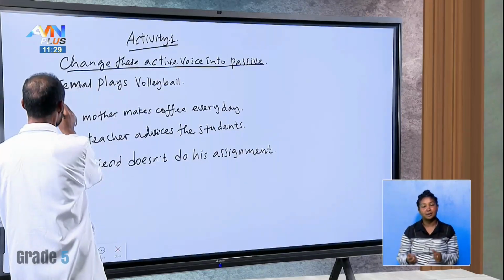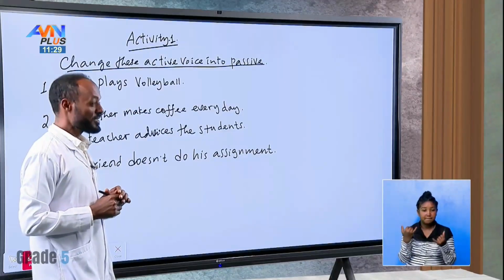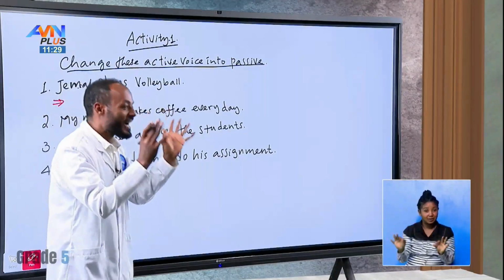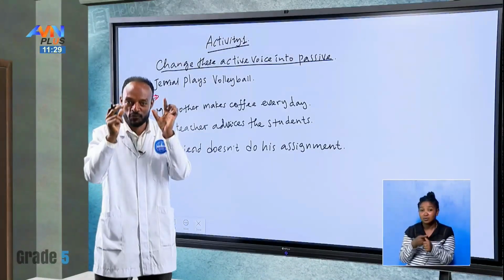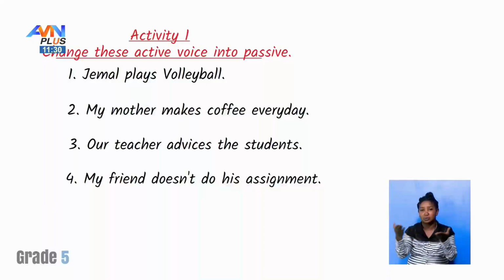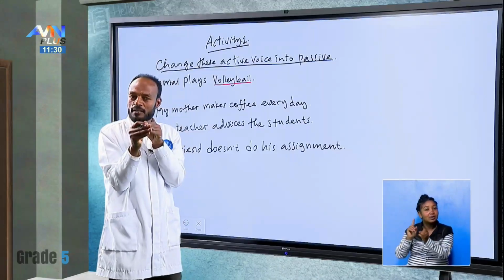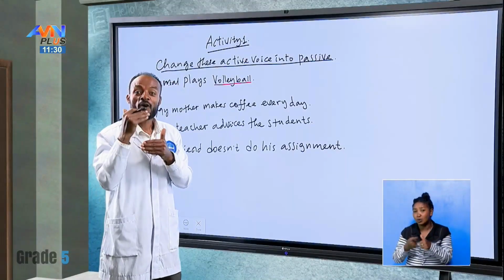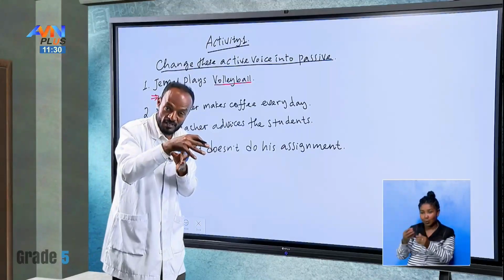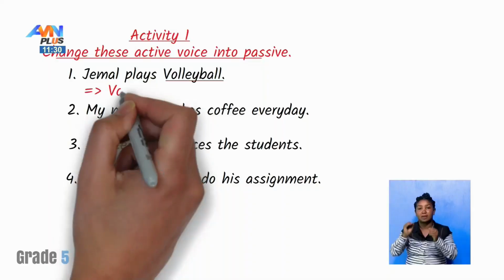Question number 1. Jamal plays volleyball. In this sentence, we have to start from the object. First of all, you have to write the object. So here, volleyball. Because in passive voice, our attention is on what? Active or subject or receiver? Our attention is on the receiver. Is it clear? So we have to start from volleyball.